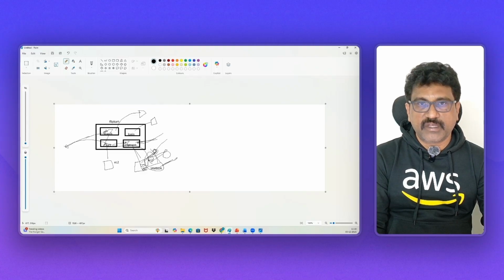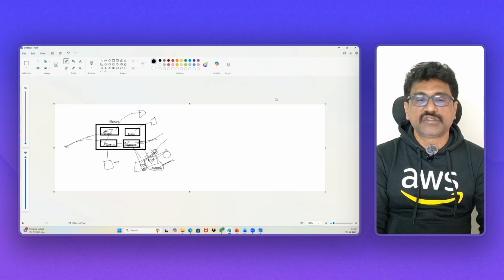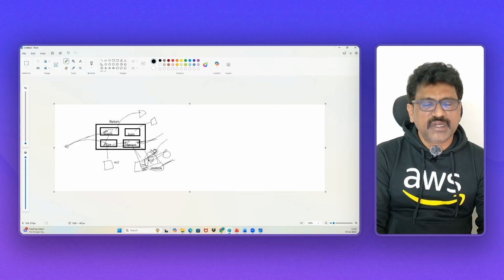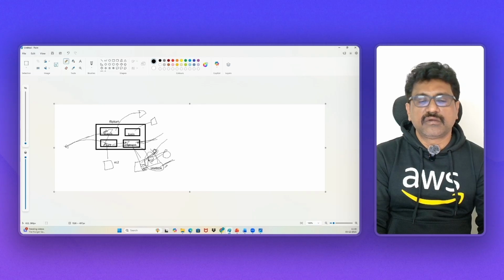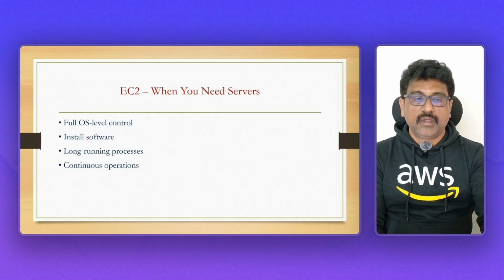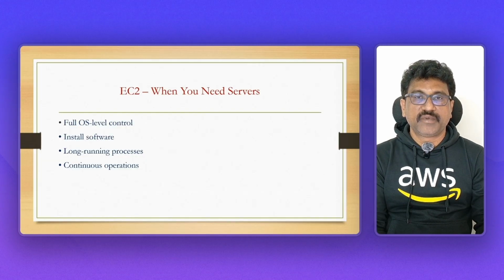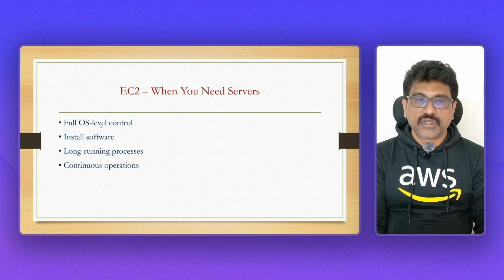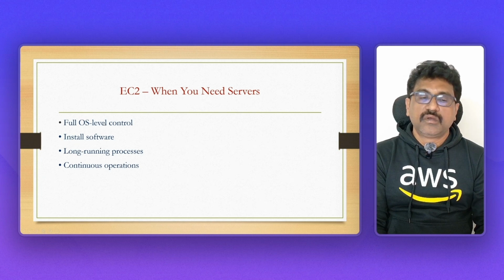At a very high level, I am explaining just the difference between EC2 and Lambda. Especially in microservices, it will be useful. Now I hope you understood the difference between EC2 and Lambda and where we will use Lambda and EC2. See here, if you read here, you will understand now.